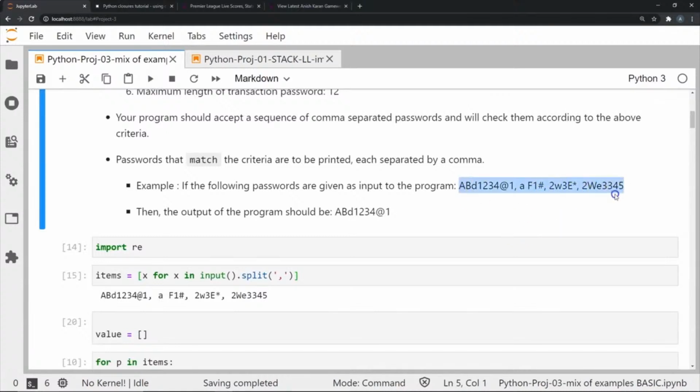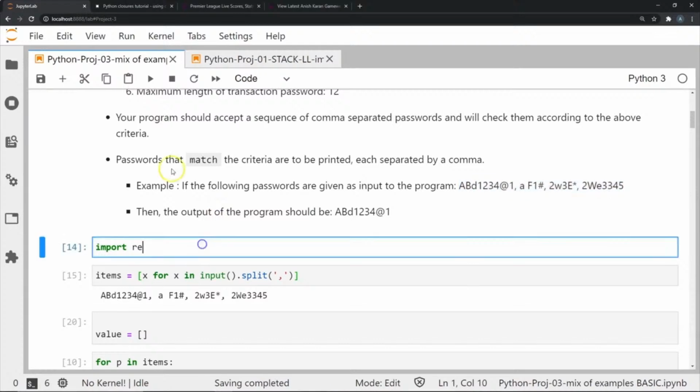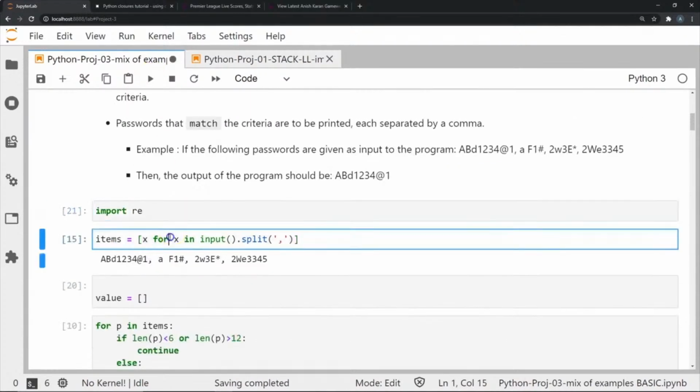In terms of these are my password examples. If we're going to check if these are valid passwords or not, let's copy this first of all. And now let's import re. This import re is basically the regular expression module.